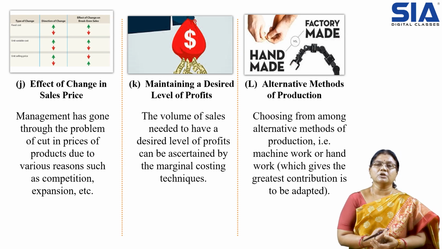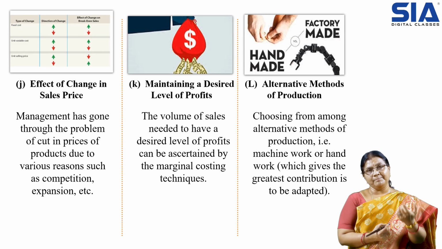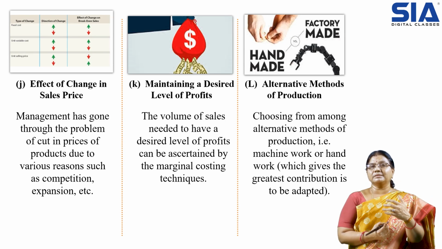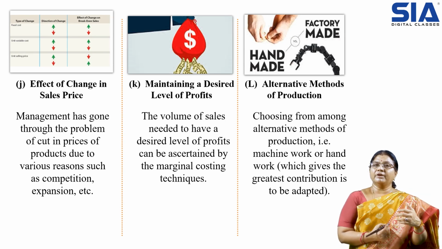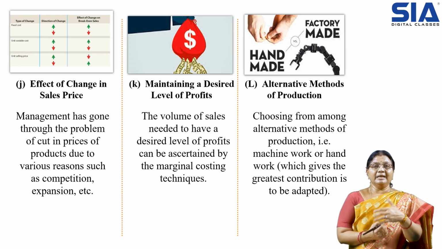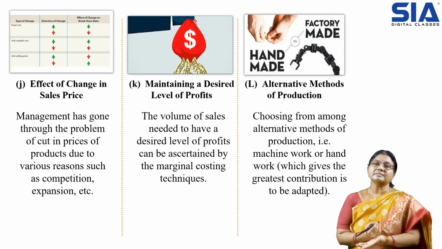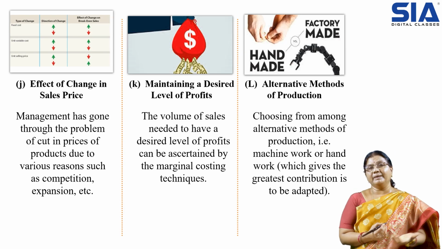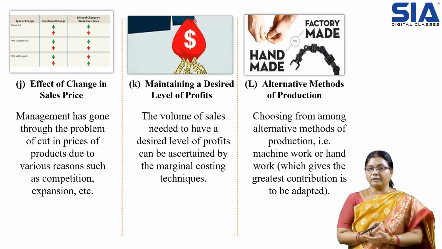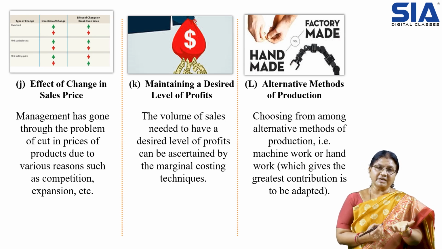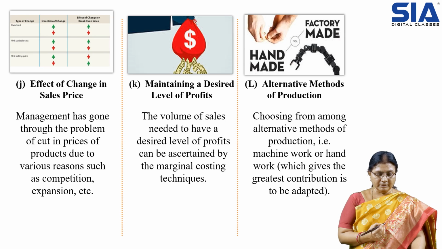Then alternative methods of production, that is, in producing the same product you will have different methods. So which method is feasible, which method we have to opt for, that also depends on the analysis. For example, some of the products will be handmade and machine made, so we need to do the analysis, whether handmade is incurring more cost or machine made is incurring more cost. Depending on that, we will be making the decisions. So choosing from among alternative methods of production, machine work or hand work, whichever is giving more profits or less cost, we will try to adopt the same.